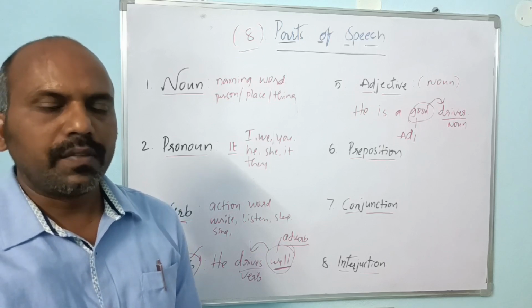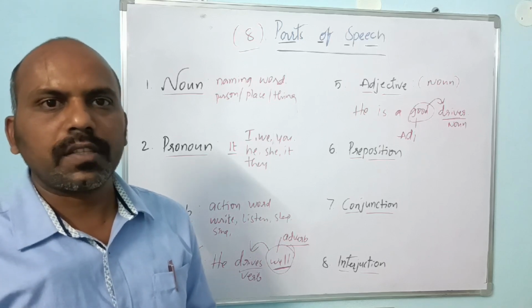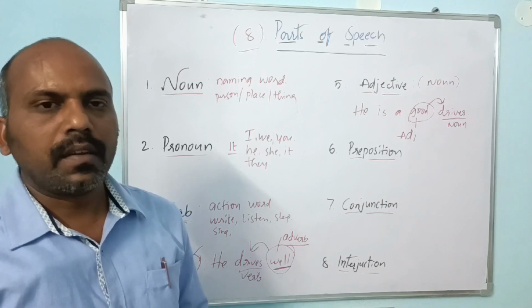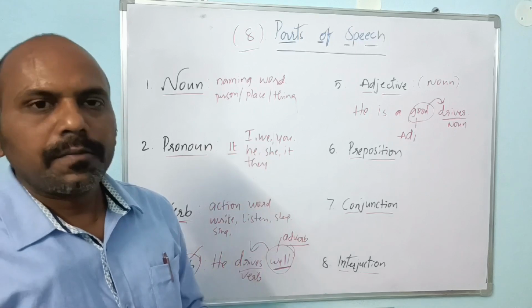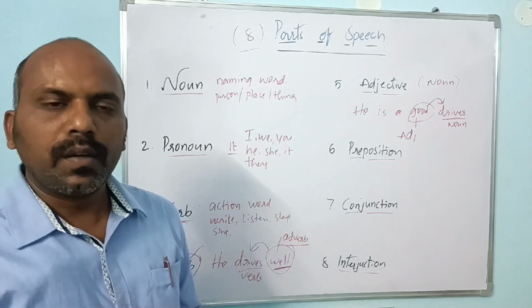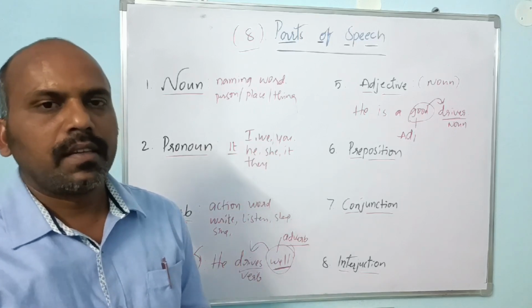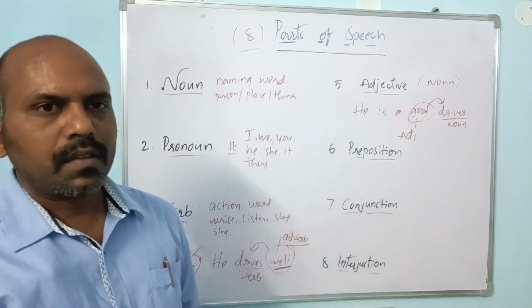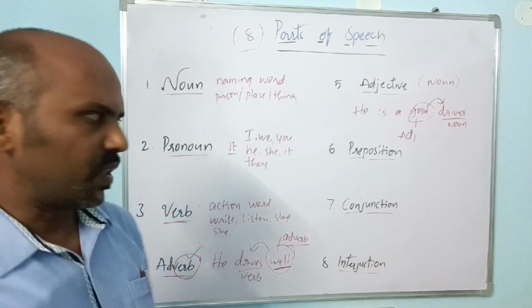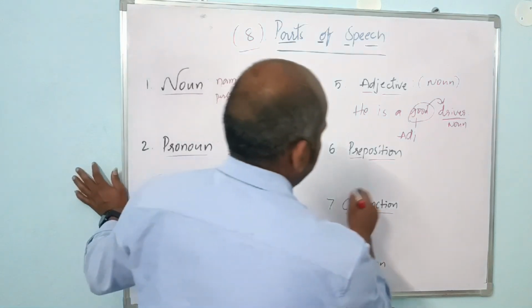Right? If a word gives extra information about a noun, like how the noun is, what type of a character he is, how he looks, how he dresses, how he walks, so these all are adjectives. Right? Coming to preposition.